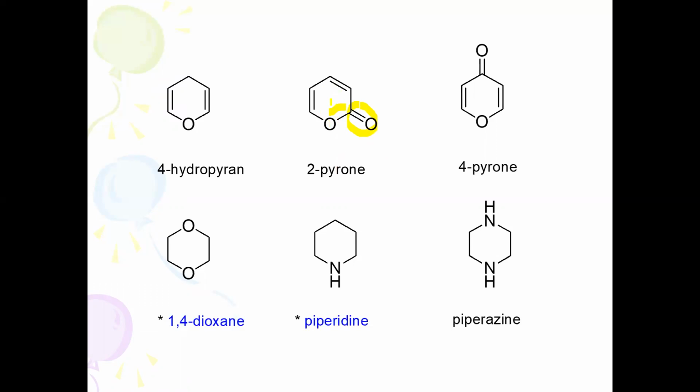If instead of the double bond you find a keto group at the second position, it is called 2-pyrone. Then 4H-pyran: 4H means here you will find only 2 double bonds. One more double bond is absent, it is hydrogenated, so it is called 4H. Reduced means the double bond is reduced. So 4H-pyran. Here 4-pyrone, because the keto group is present at the 4th position.